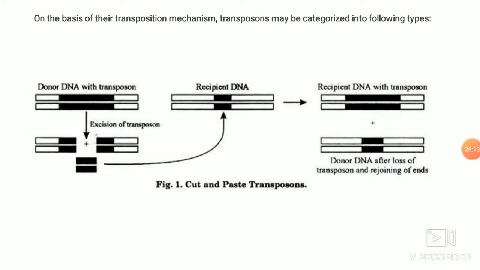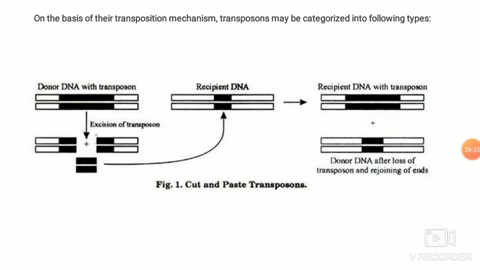Before going to each insertion element, a little talk about how this jumping happens. It is categorized on the basis of the transposition mechanism. Transposons may be categorized into two types.